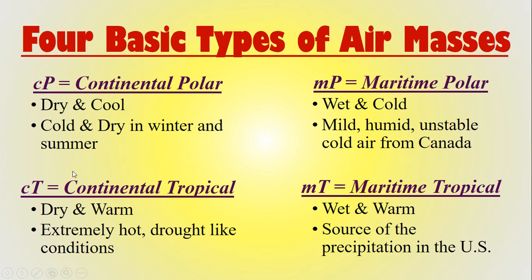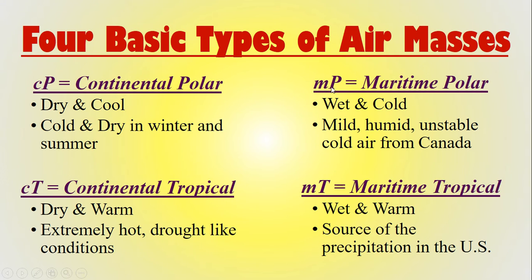A continental tropical, a cT, will be dry because it's continental, over land, and warm because it's tropical. It has extreme hot, drought-like conditions when it comes over an area.